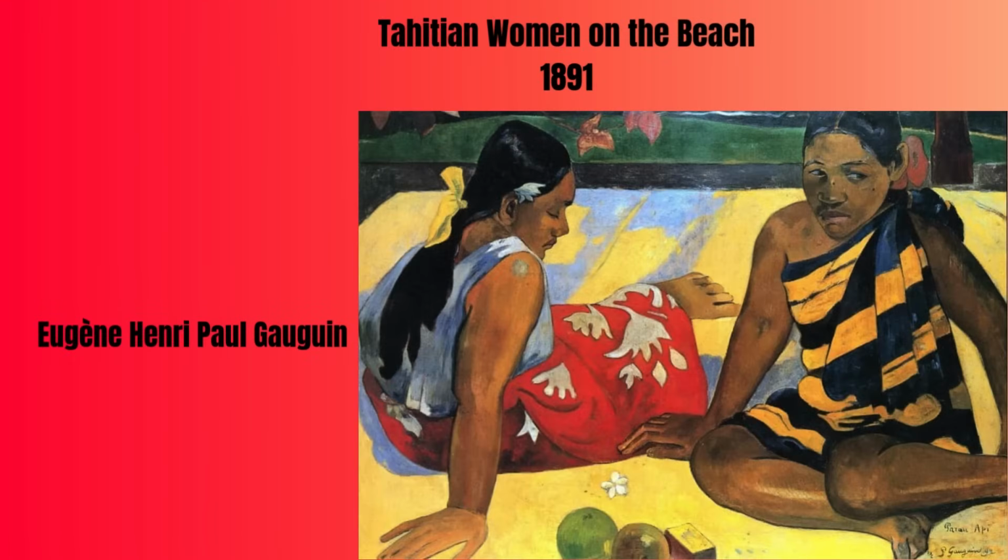This painting is called Tahitian Women on the Beach and was painted in 1891 by Eugene-Henri Paul Gauguin. The painting was done while he was in Tahiti and shows the Polynesian culture in a lush tropical scene.